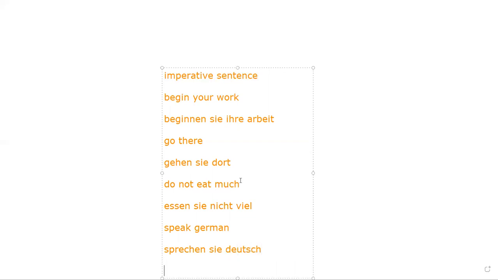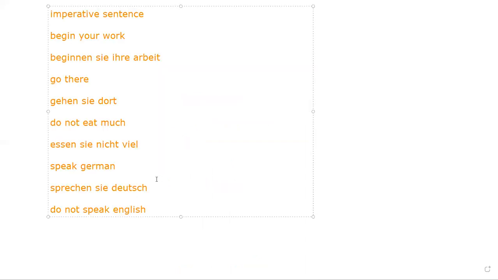So these are the imperative sentences. If I will say, do not speak English, I will say, Sprechen Sie English nicht.